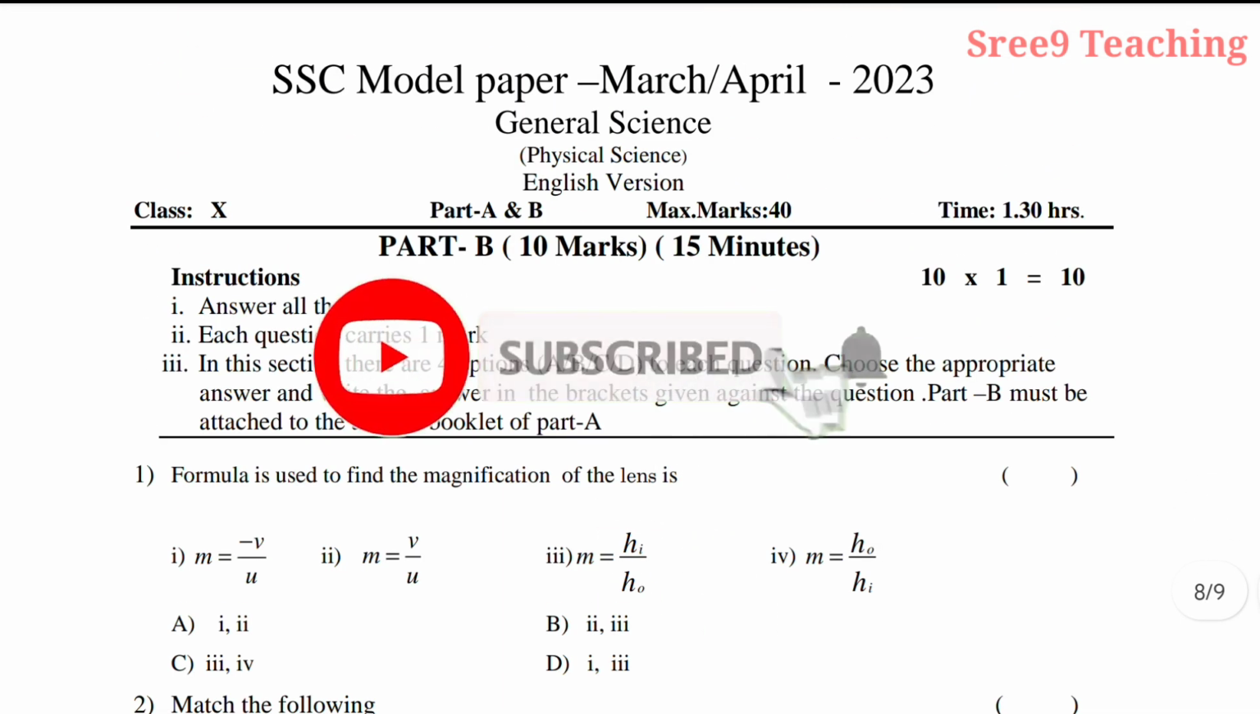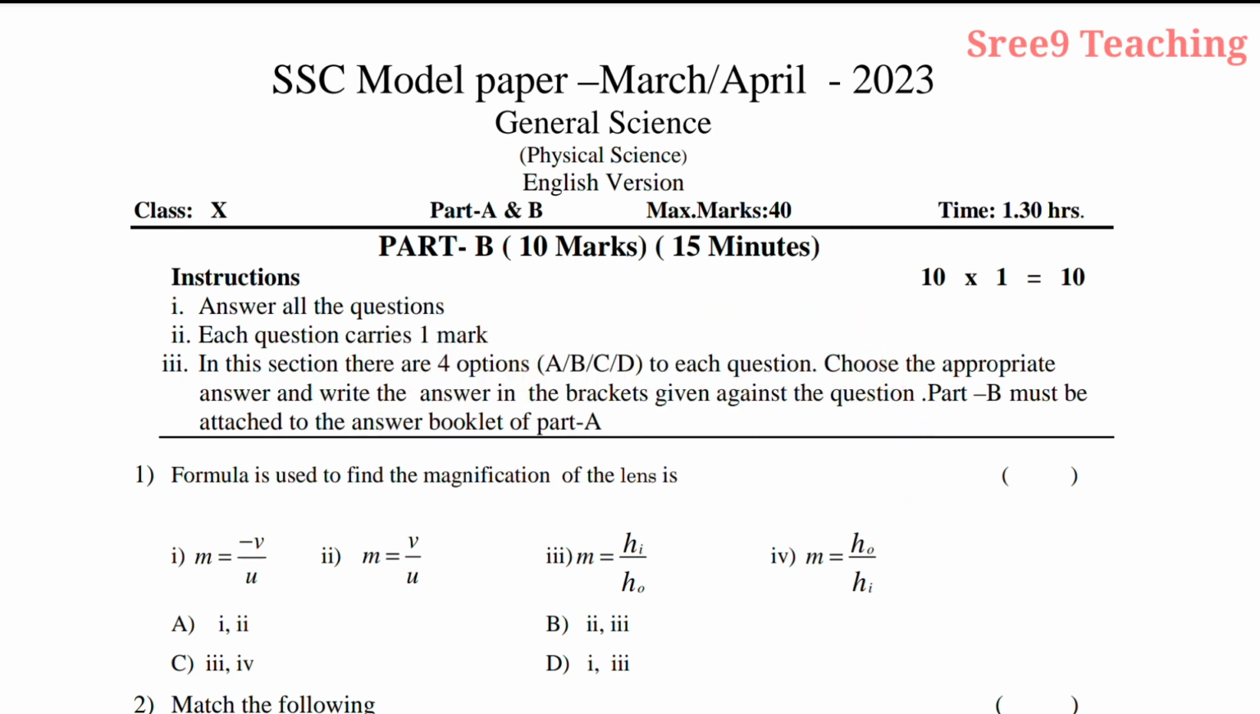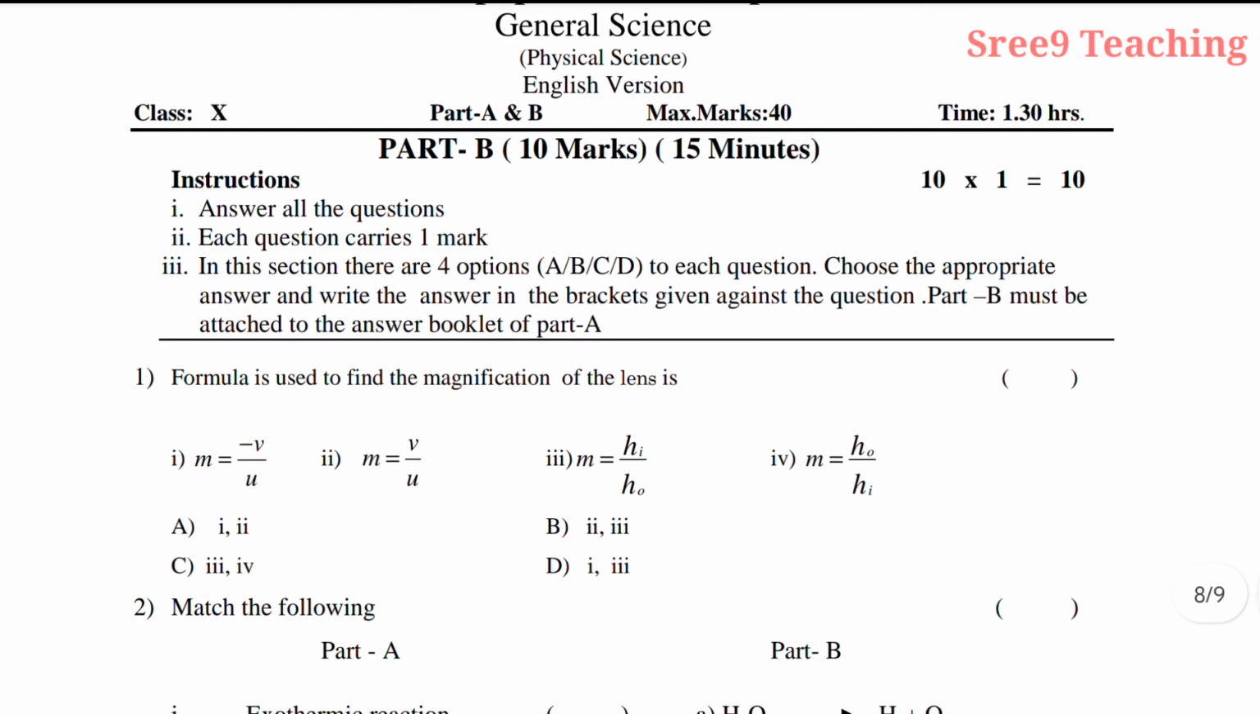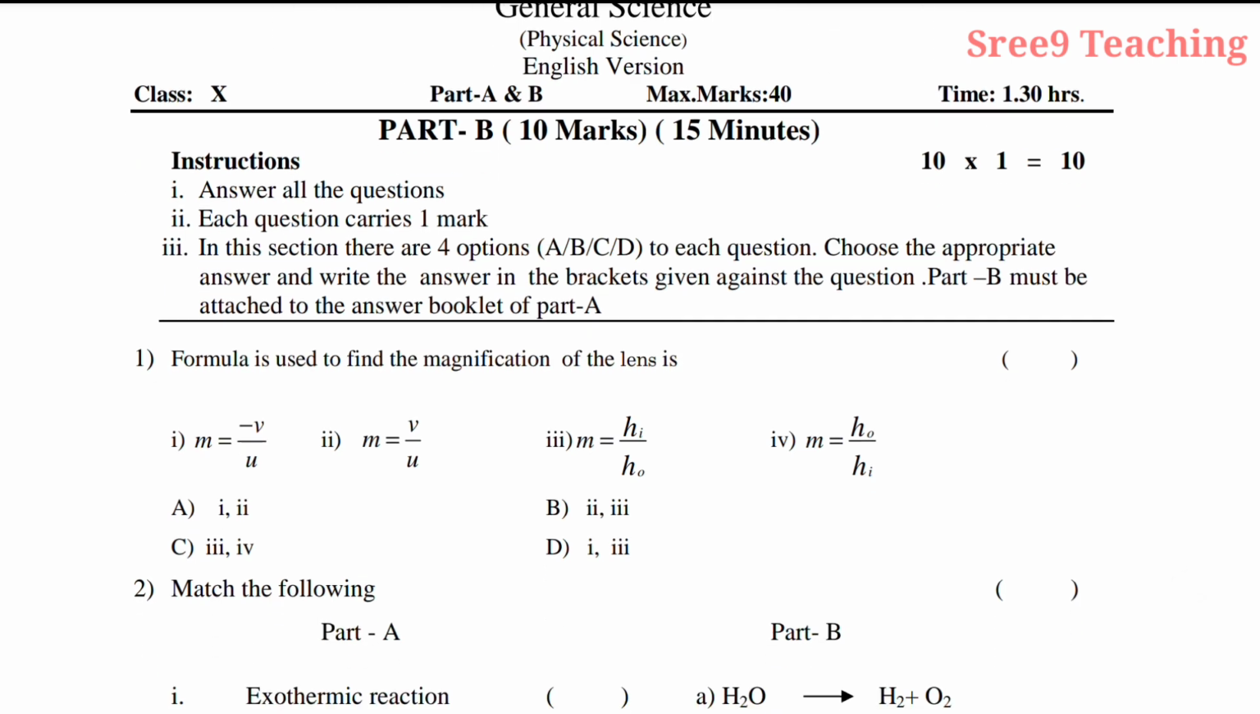See SSC model paper March April 2023 part B, 10 marks, 15 minutes only time, 10 ones are 10 marks. Now see the questions. Here you have to write only the option, that is answer A, answer B or answer C or answer D. Which one will be the answer you feel, that letter you have to write in brackets.